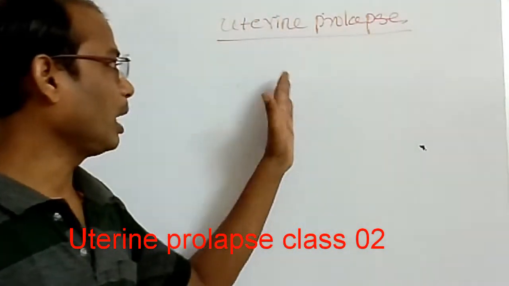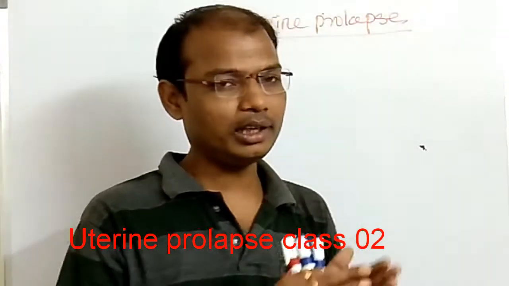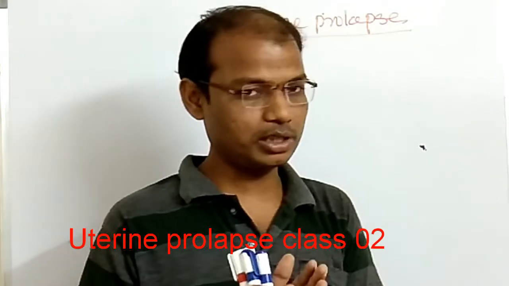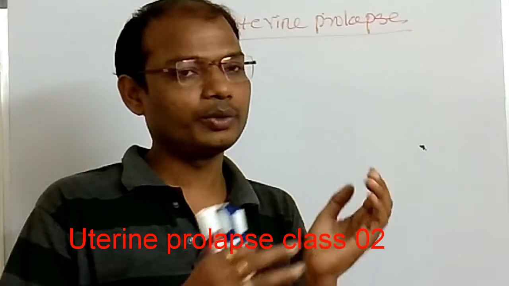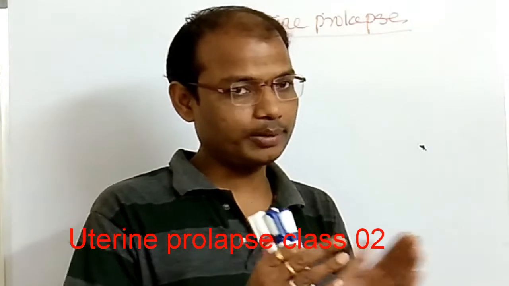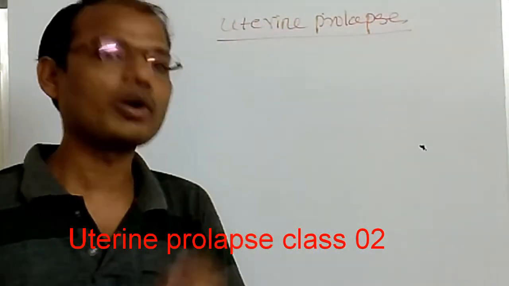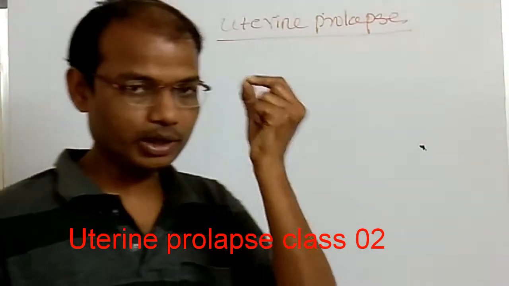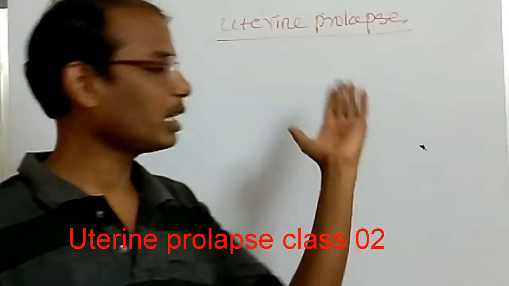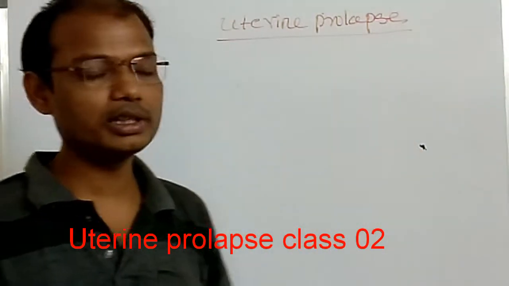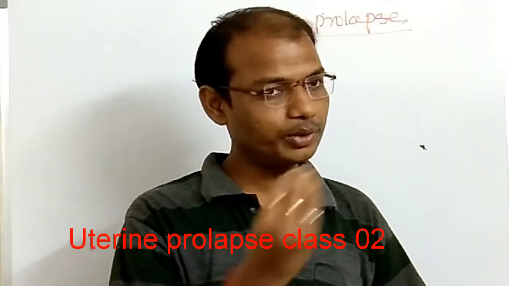Uterine prolapse occurs along with rectocele and cystocele. Cystocele is a herniation where the bladder bulges into the vaginal wall. Vaginal wall में जहाँ bulge होता है, वो wall में जो bulging part में herniation होता है, that is a cystocele. Cystocele and rectocele are the most common along with the uterine prolapse.